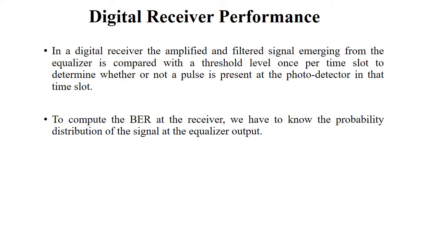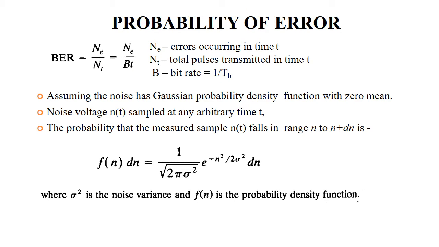To compute the BER at the receiver, we have to know the probability distribution of the signal at the equalizer output. So the first one is probability of error. In practice, several standard ways are available to measure the rate of error occurring in the digital data stream. One most commonly used approach is bit error rate, or error rate. Here the bit error rate is defined as the ratio between the number of errors occurring over a certain time interval t to the number of pulses transmitted NT during this interval.